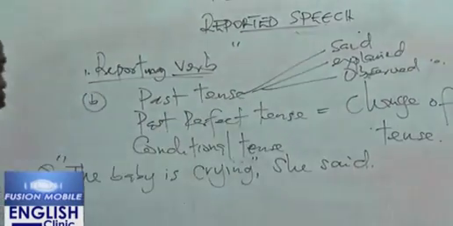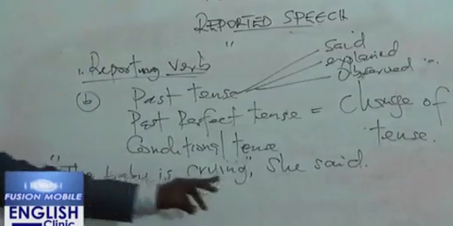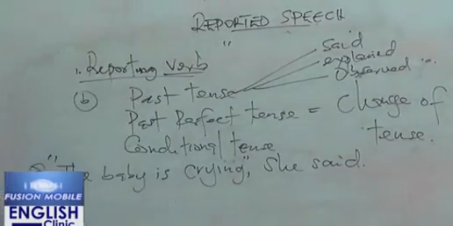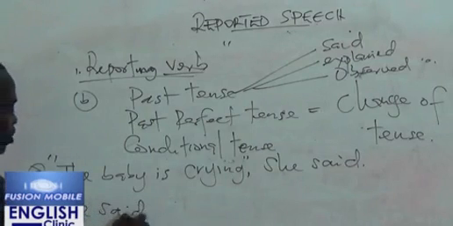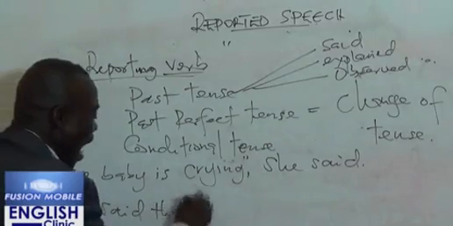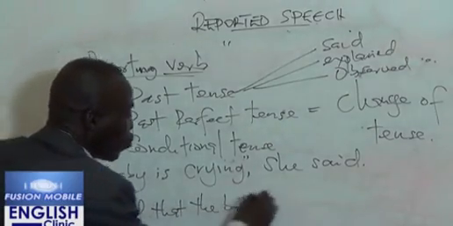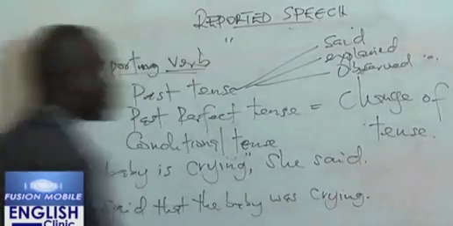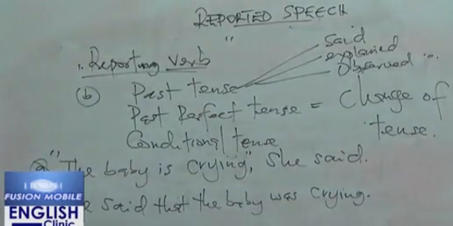So, "the baby is crying," she said. If I want to report that using a past tense reporting verb, it becomes: she said that the baby was crying.